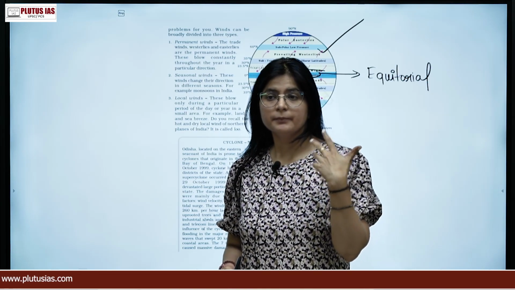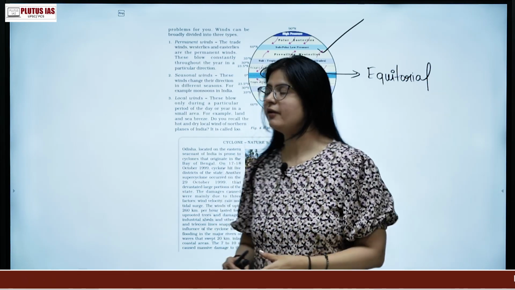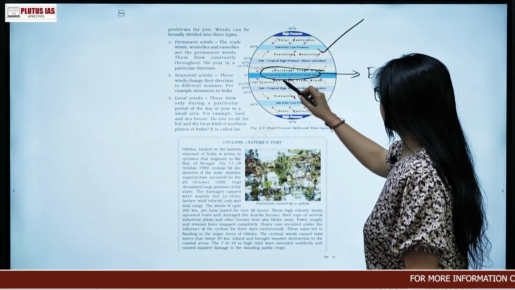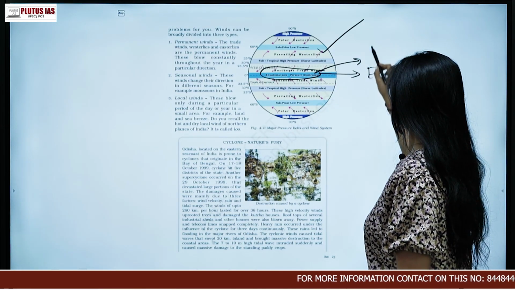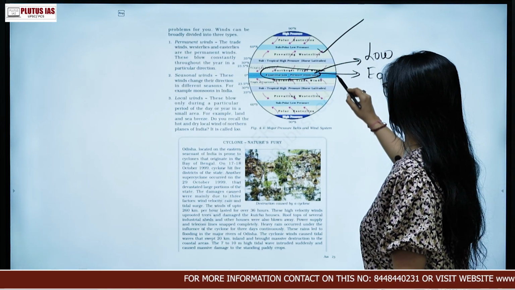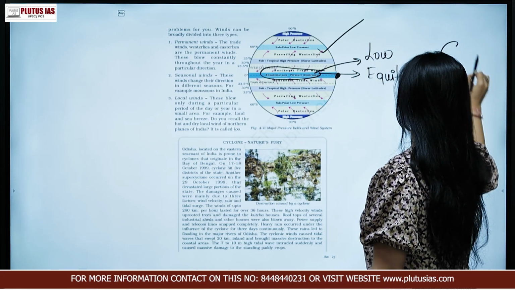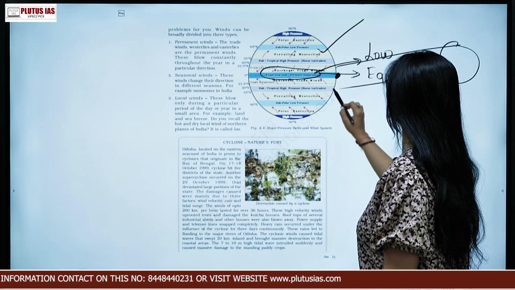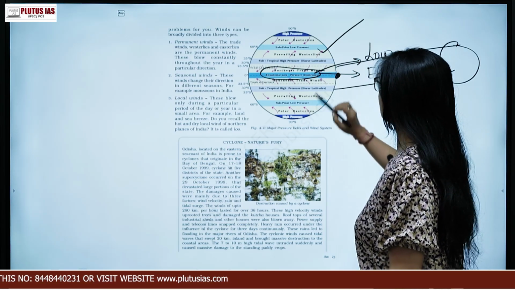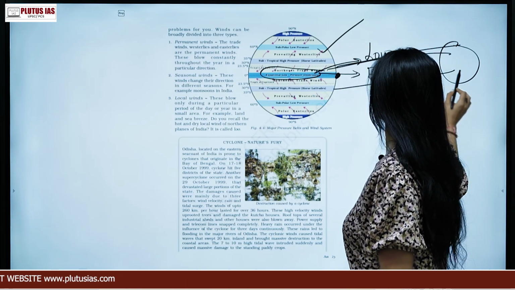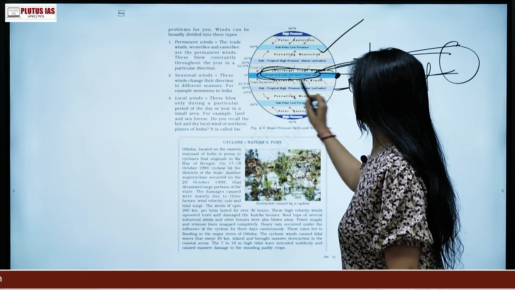Just make sure that you are aware of this fact. So equatorial low pressure is low. Why is it low? The insolation is high here because of the sun rays. So it is having a very, very low pressure.